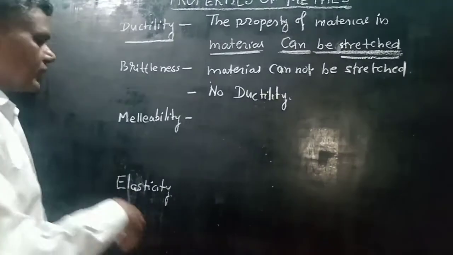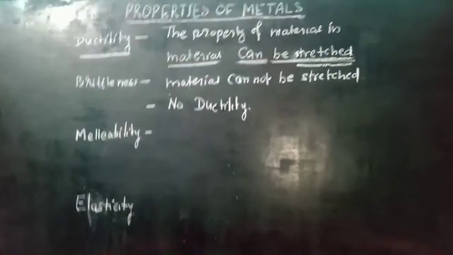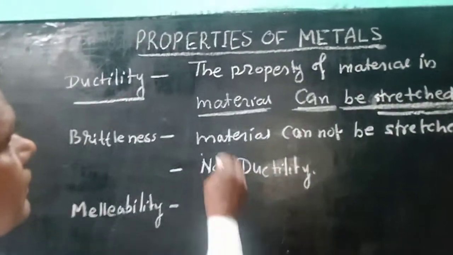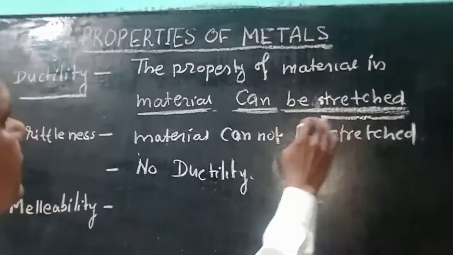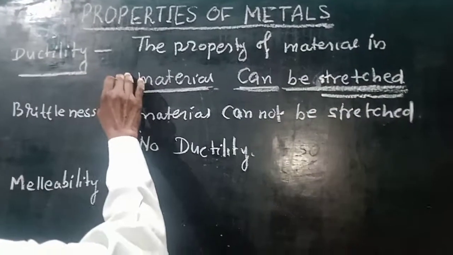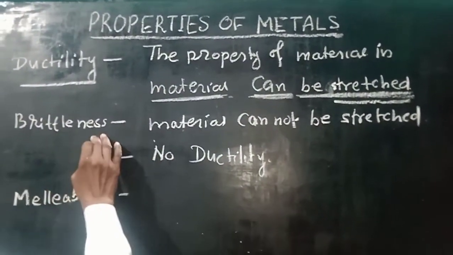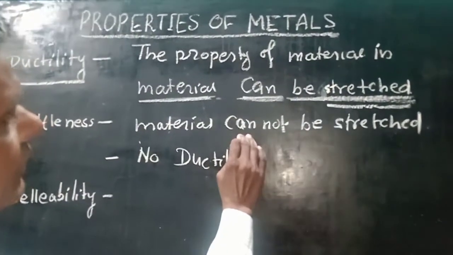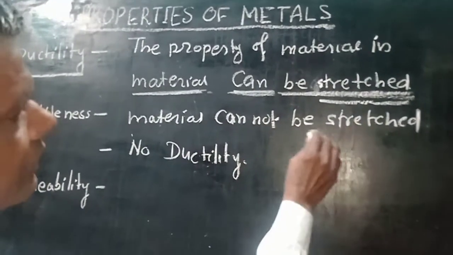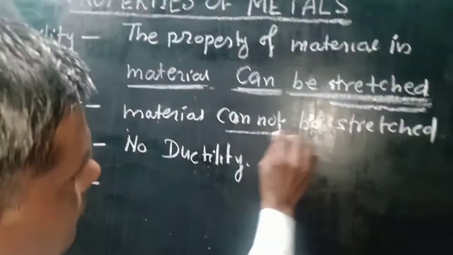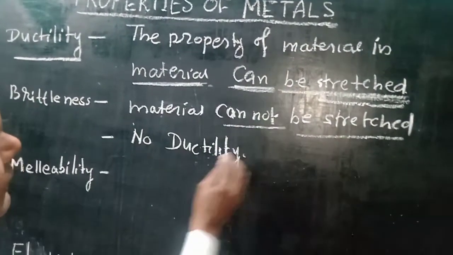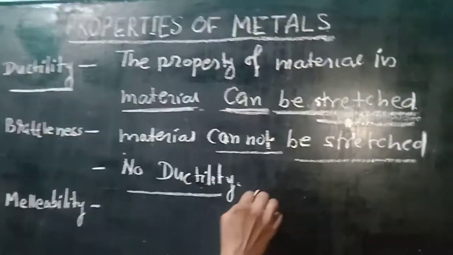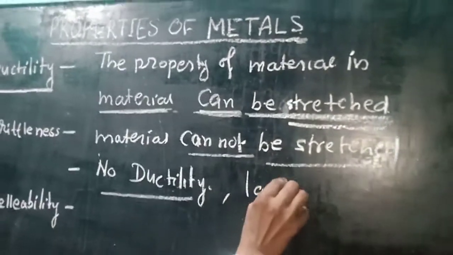Ductility is the property in which material can be stretched, and brittleness is the property in which material cannot be stretched. No stretch means no ductility. This is called lack of ductility.